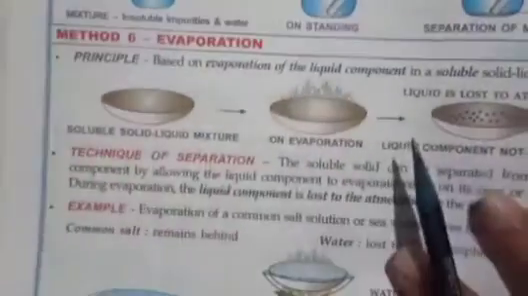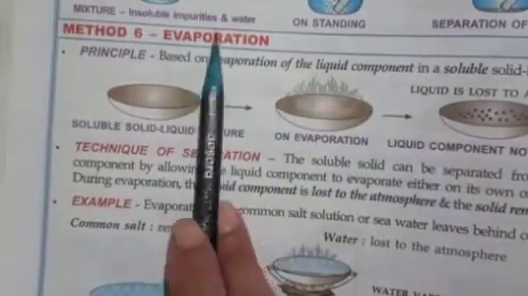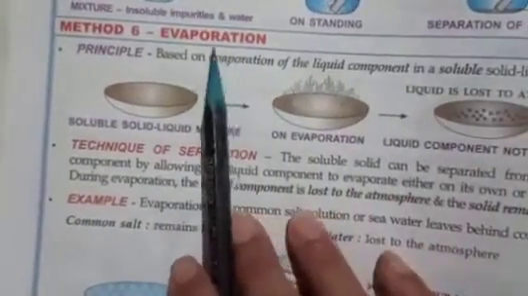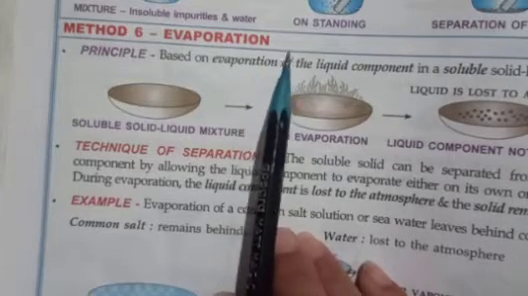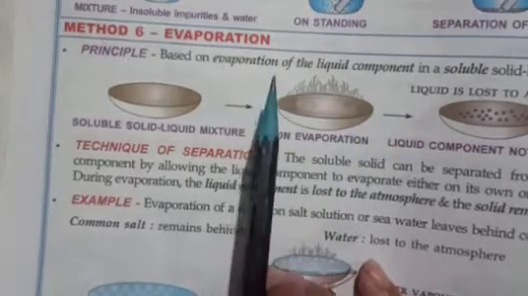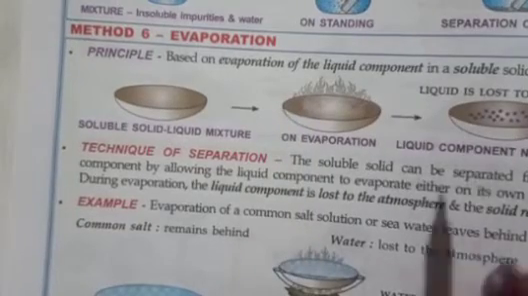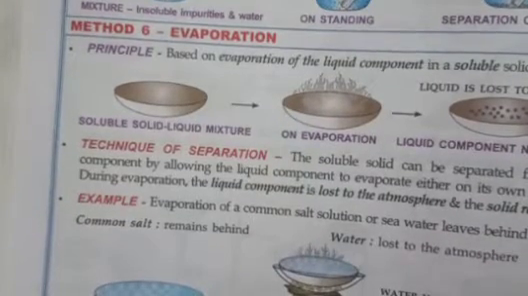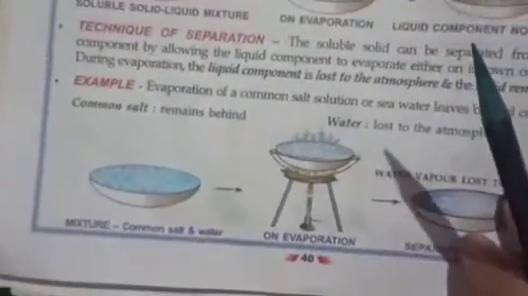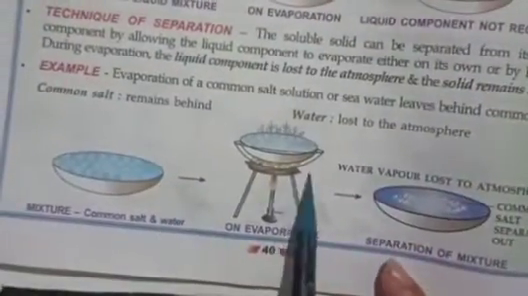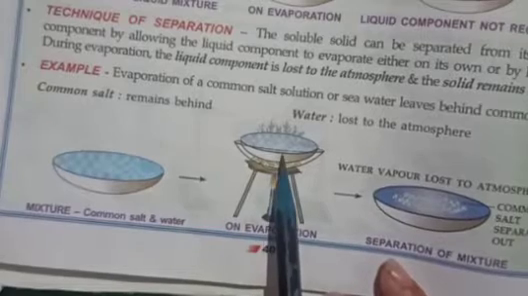Then comes the sixth method, which is evaporation. This evaporation method is used for separating a solid-liquid mixture, and here we have an example of common salt and water. Here's a mixture of common salt and water, and how can we separate common salt from water? By heating it, by boiling the mixture.